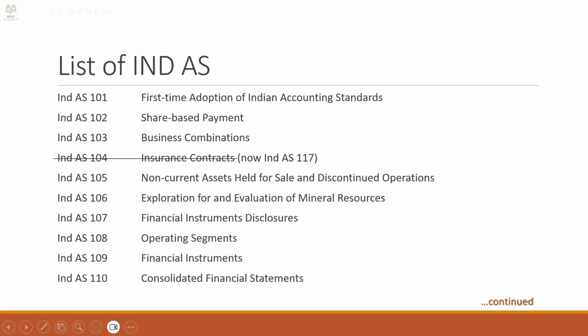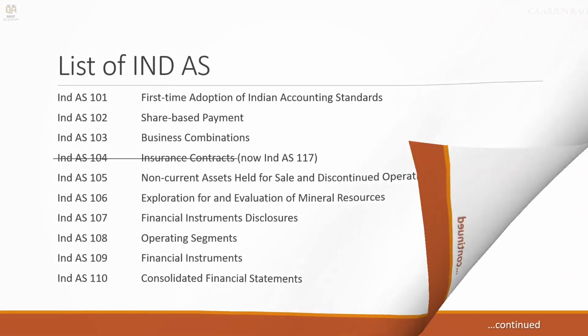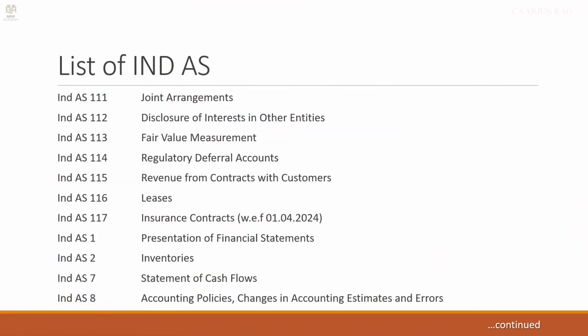So Ind AS 104 was now replaced by Ind AS 117. So after Ind AS 117, you see Ind AS 1, 2 and so on.